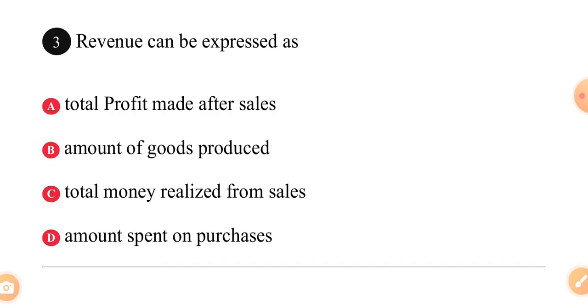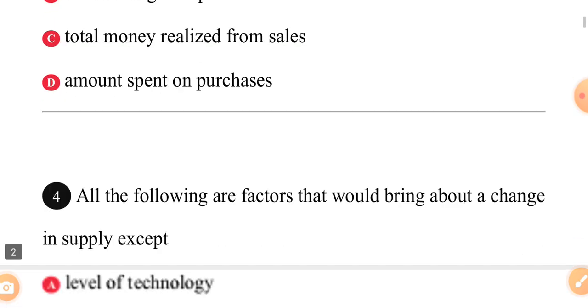Whenever we talk about revenue, we're talking about not profits now, we're talking about C. And C is what? Total money realized from sales. Total money, every money, before you even remove your expenses and talk about gross profit, net profit, every money you realize after sale is called revenue.